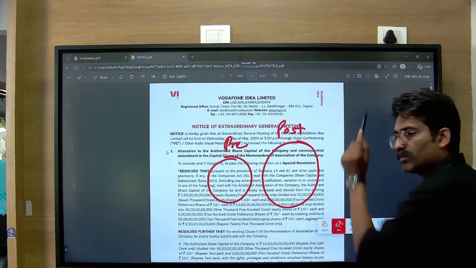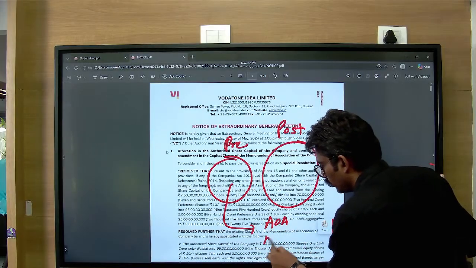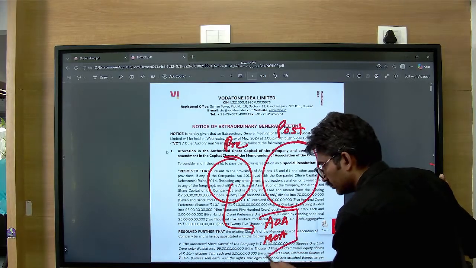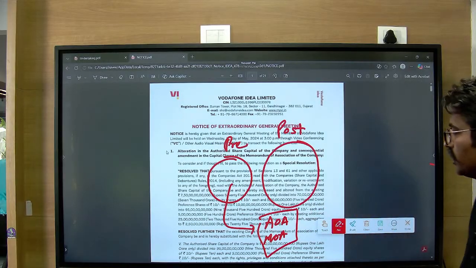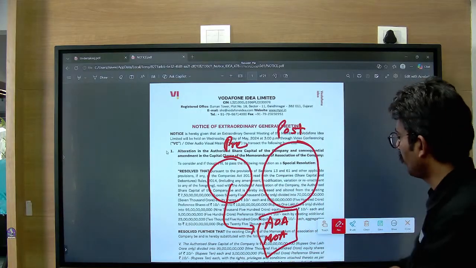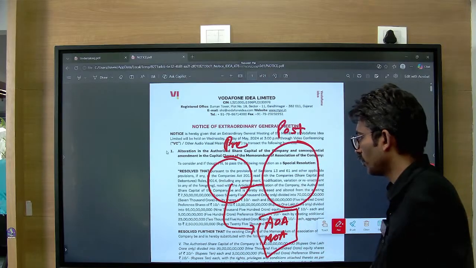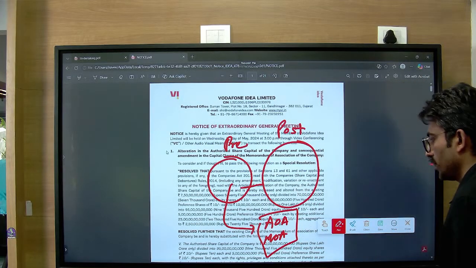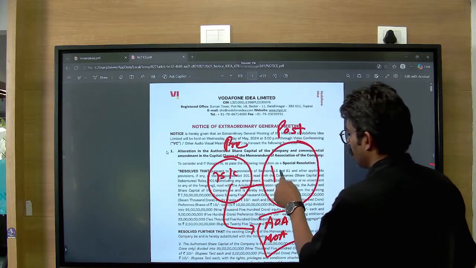If your size becomes this much, but as per the AOA and MOA you cannot become bigger than this, you have to apply for the change in the articles of association. You have to have a bigger authorized capital. So you have to file your AOA and memorandum of association with the ROC. So you go from 75k to 1 lakh crore.